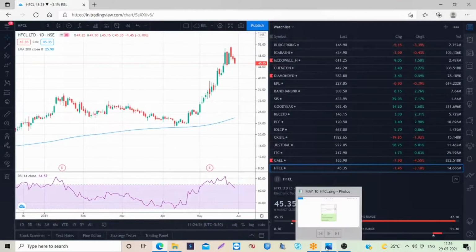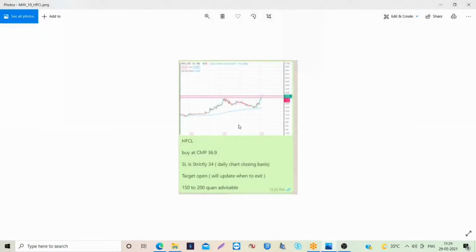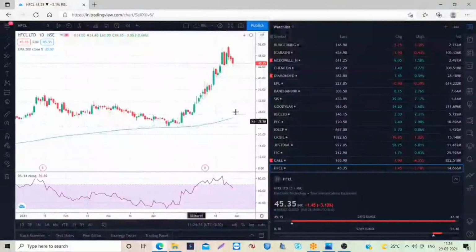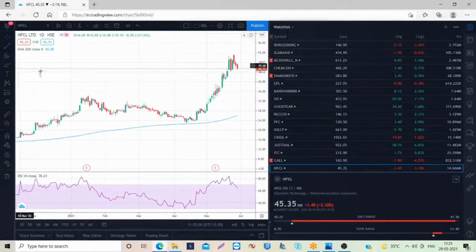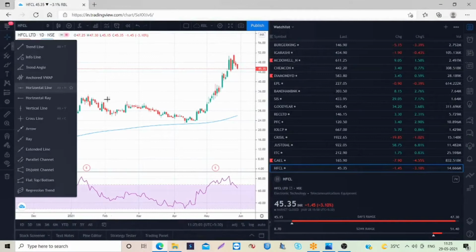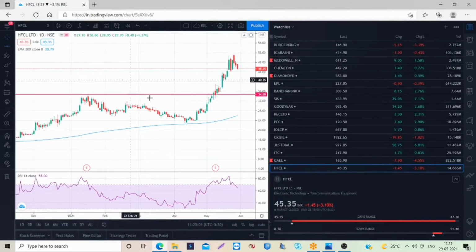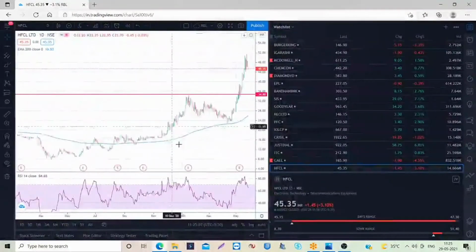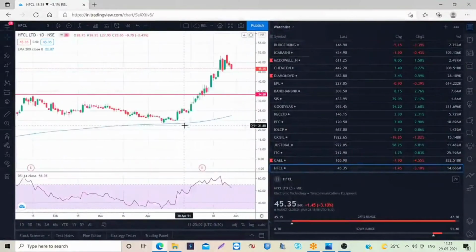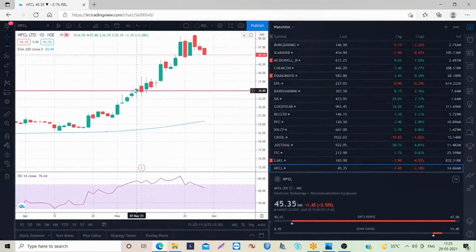The first stock, if you see here, is HFCL. So how did we pick HFCL for this month? Let us draw a trend line here. HFCL gave a beautiful breakout after a long time. This is the point where it gives the breakout.